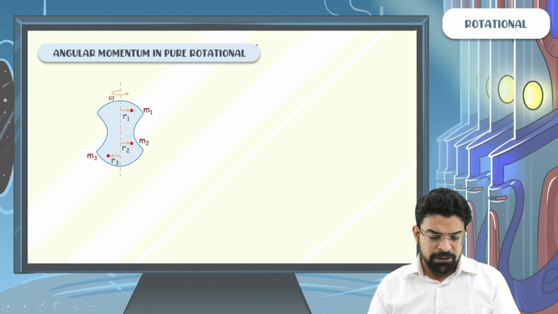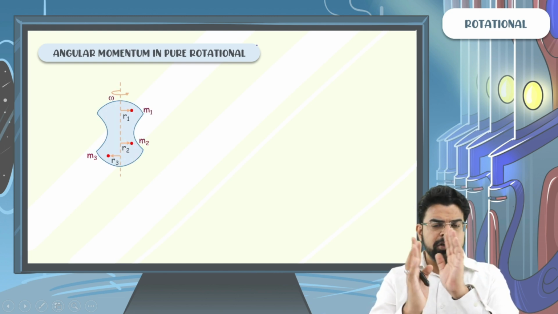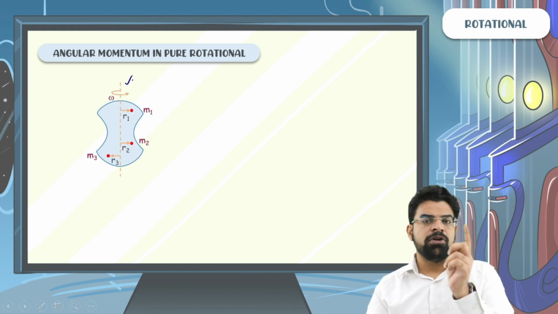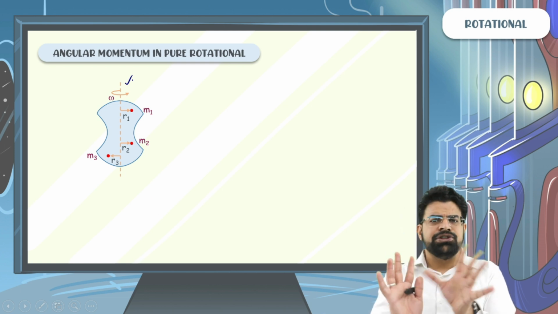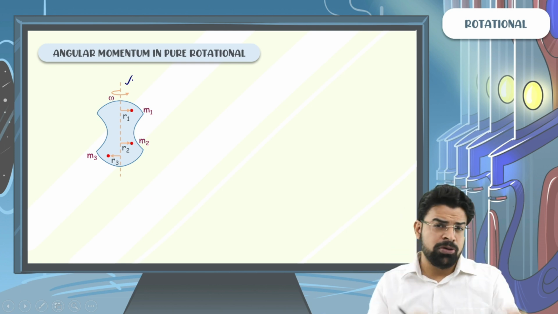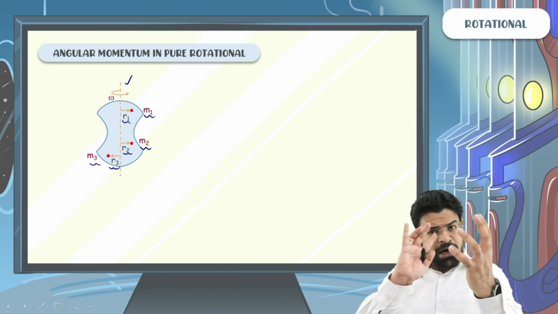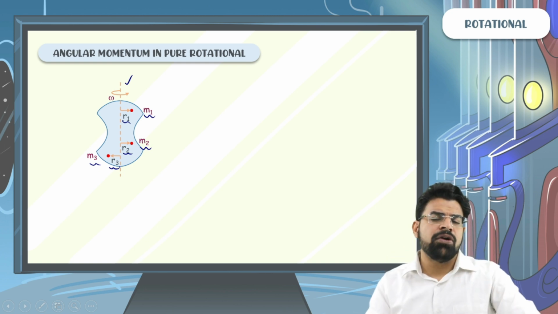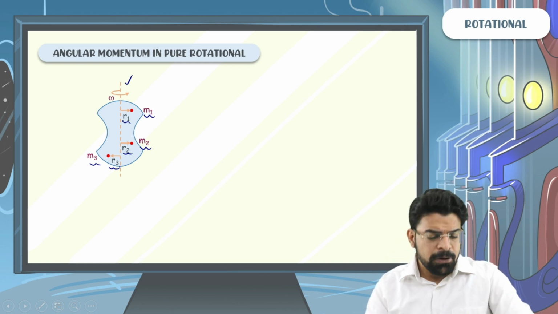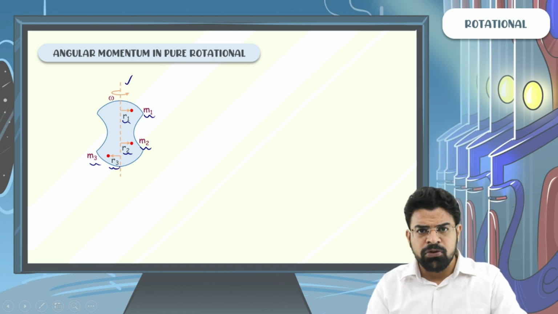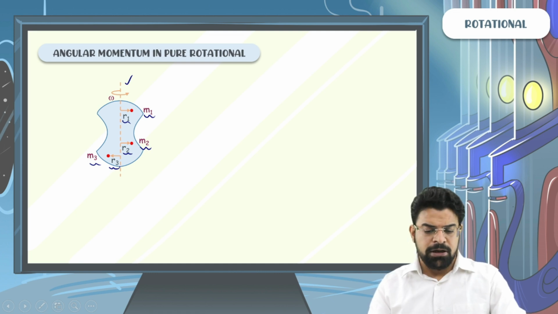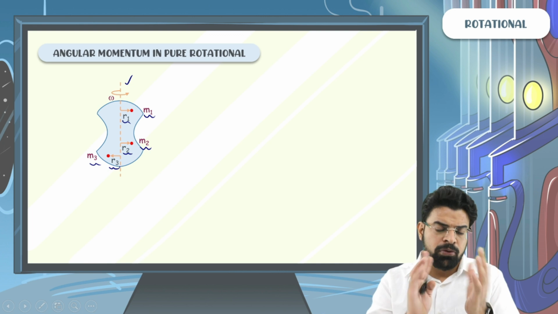So let's assume a body doing pure rotational motion about an axis with an angular velocity omega. And let's assume this body has multiple small masses on it: a mass m1 at distance r1, a mass m2 at distance r2, a mass m3 at distance r3, and the whole system rotates with an angular velocity omega. The question is, what is going to be the angular momentum of this body performing pure rotational motion?